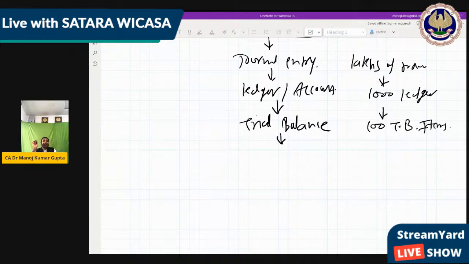Because whatever ledger tallies, it is considered that this ledger is done. So we write only the ledgers which have a balance. Understood? So we converted the ledger into the trial balance. Okay, now what do we do? After the trial balance we make the final accounts.